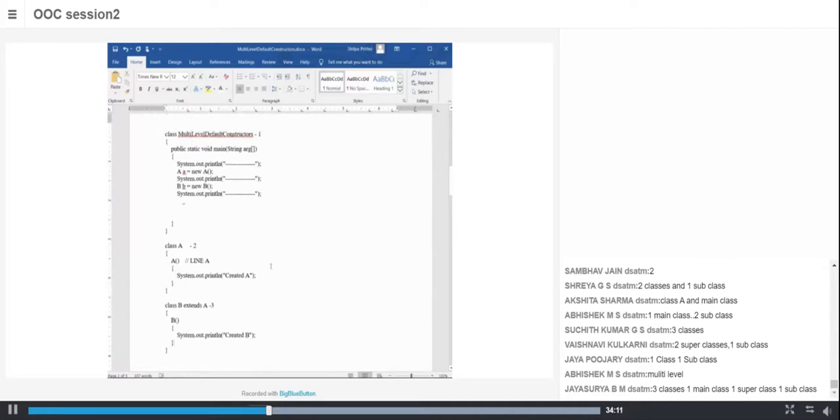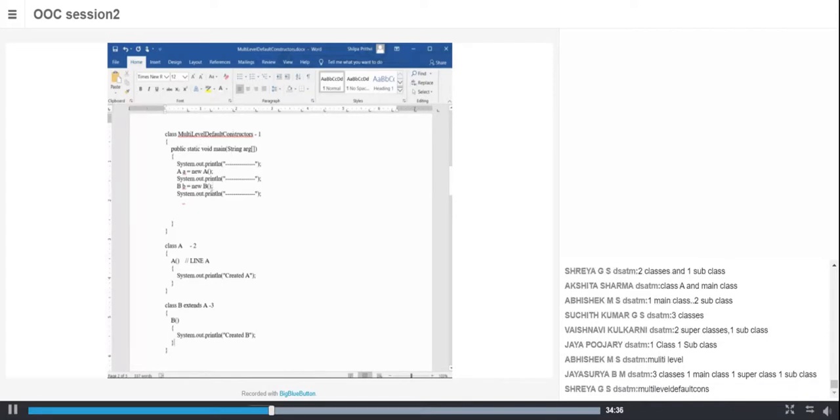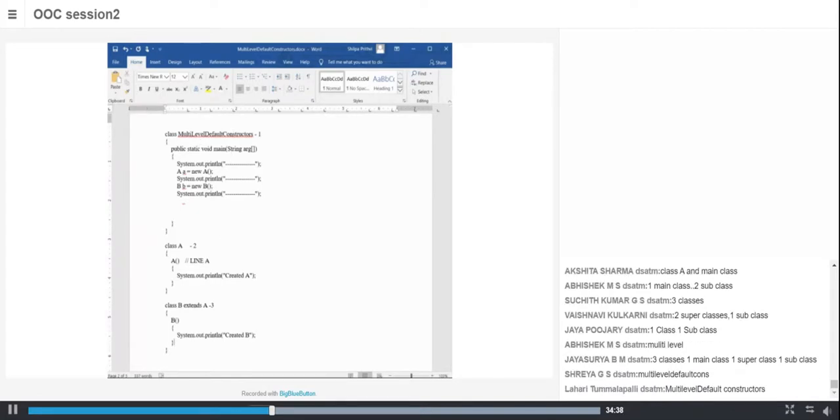If I type this within one Java program, let's say in your code blocks, what will be the name of the program? Can someone say? The name of the program will be multi-level default constructors.java, because the class which has the main will be the name. Yes, Shreya.